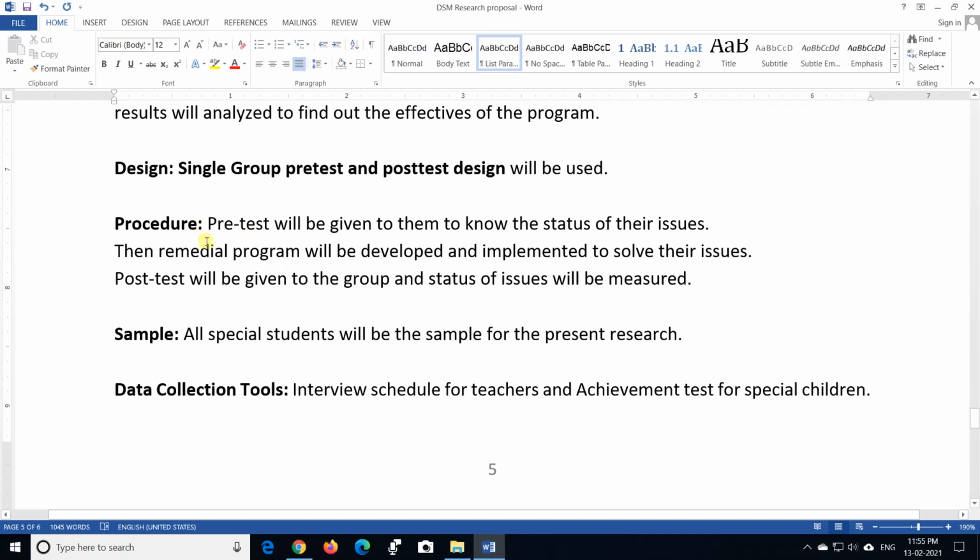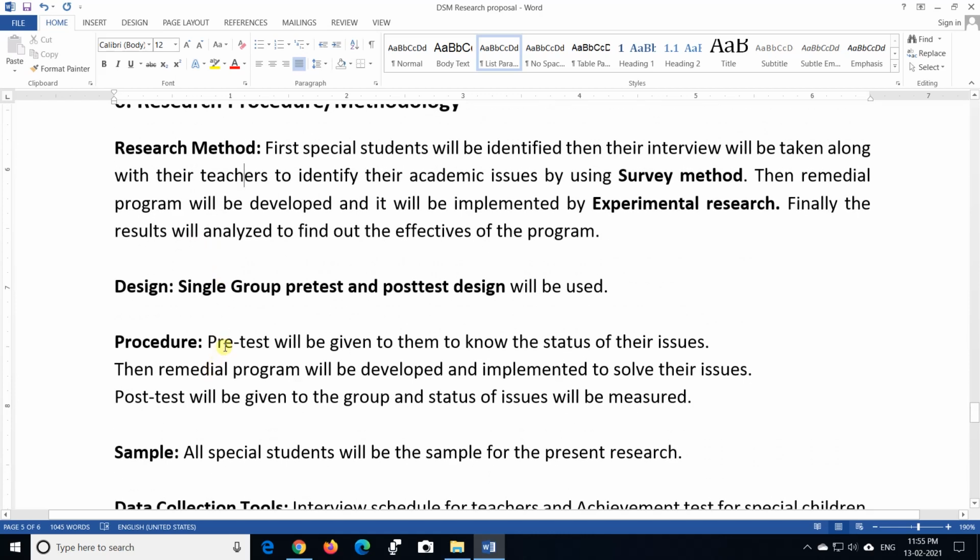Now what will be the procedure for the implementation of this action research? The pre-test will be given to know the status of their issues. Then the remedial program will be developed and implemented to sort out their issues, and after that the post-test will be conducted and the data will be analyzed. So this is the general procedure. Whatever problem you select, you will have to explain the steps of your research in the procedure.